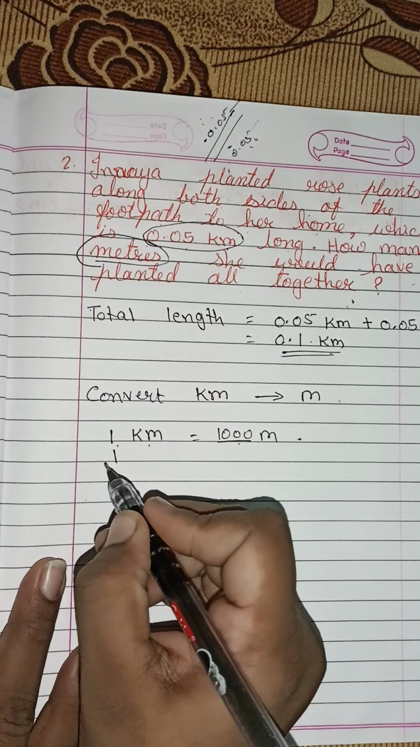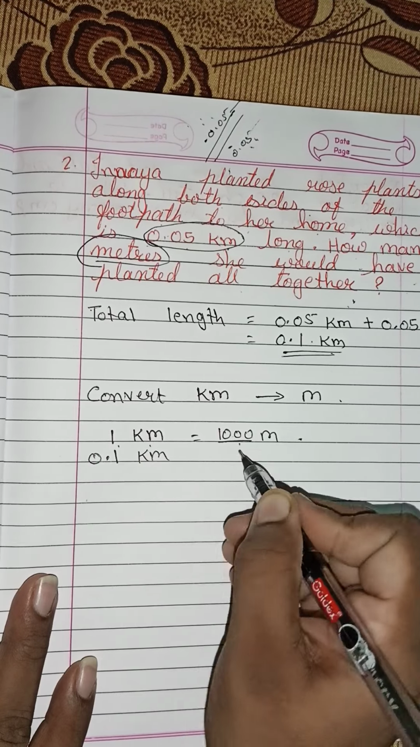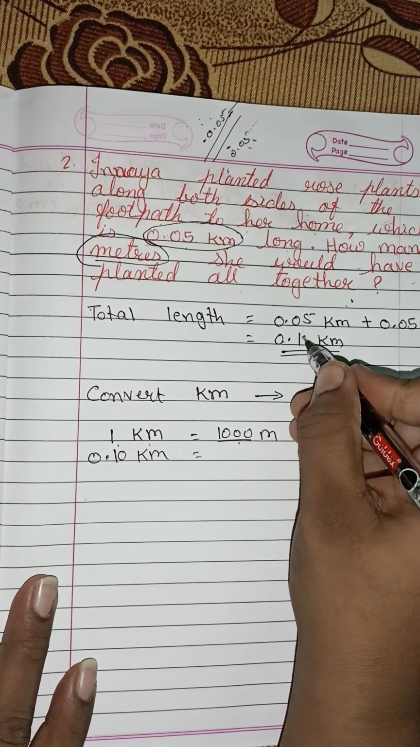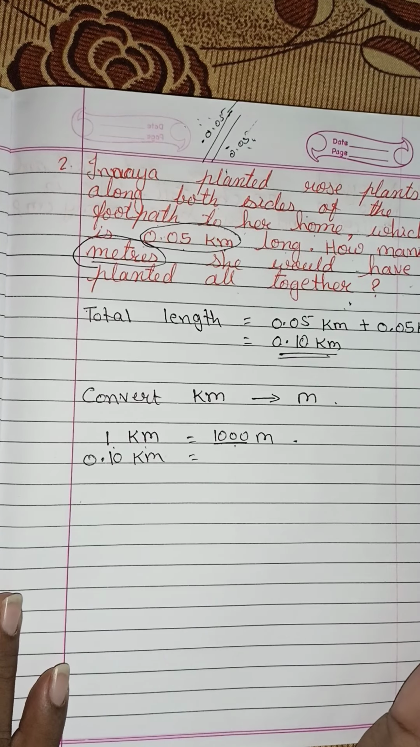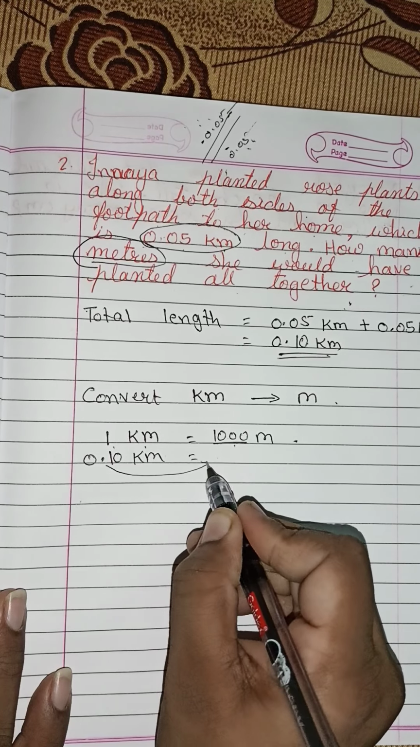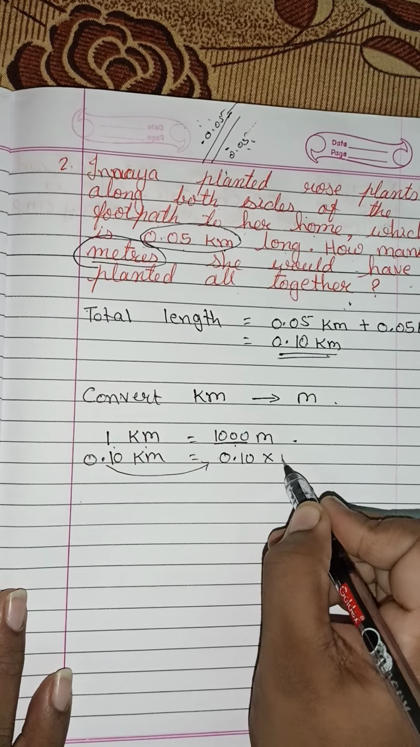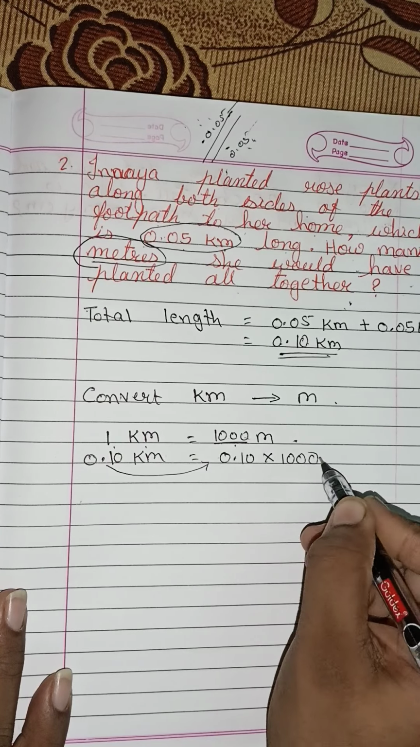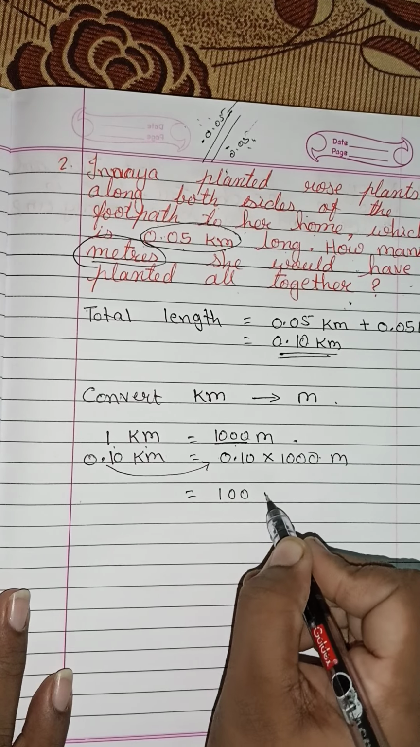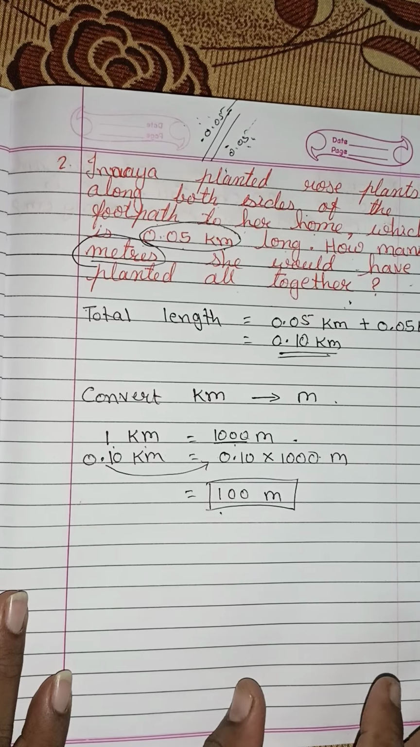Now you have to convert 0.1 kilometer, or 0.10 kilometer. You can even write 0.10 kilometer over here, which is equal to how much? So this 0.10 will come here. 0.10 into 1000. This 1000 meter will come here, which is equal to 100 meter, right? So this is the answer.